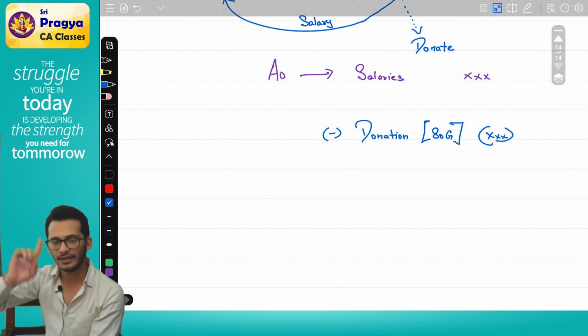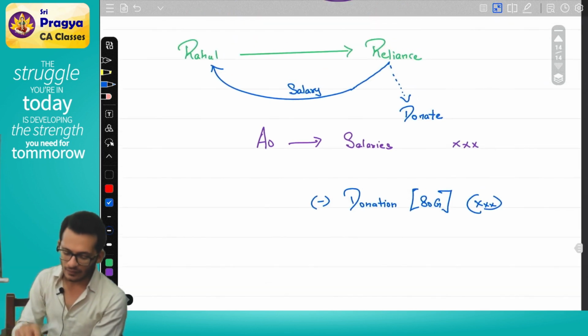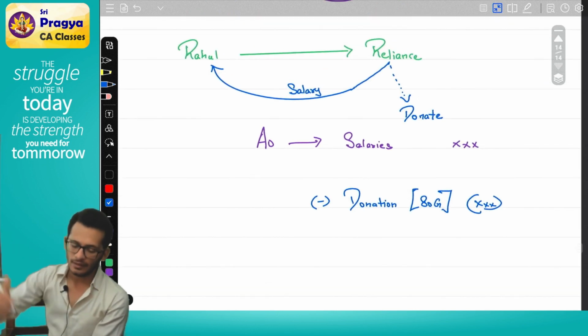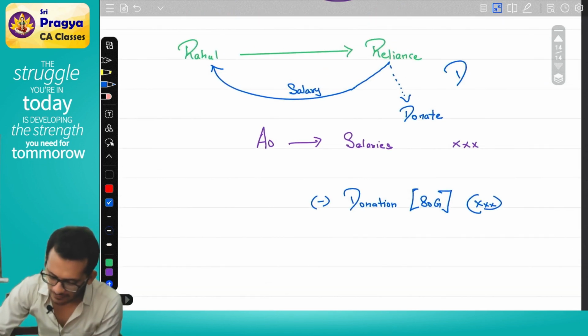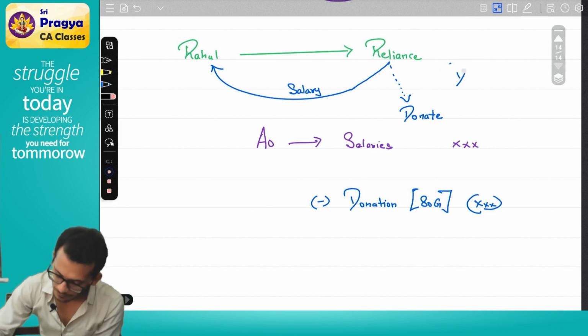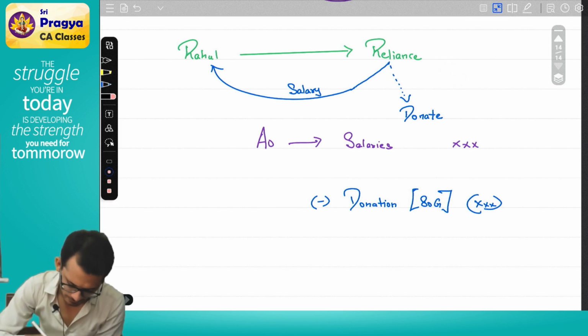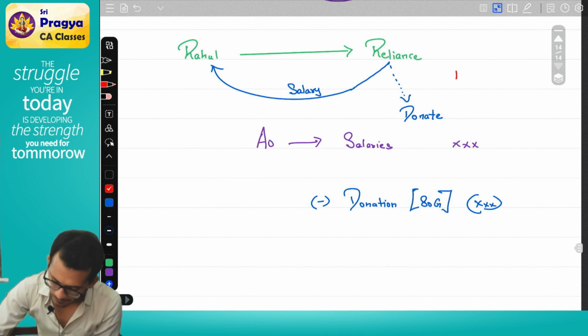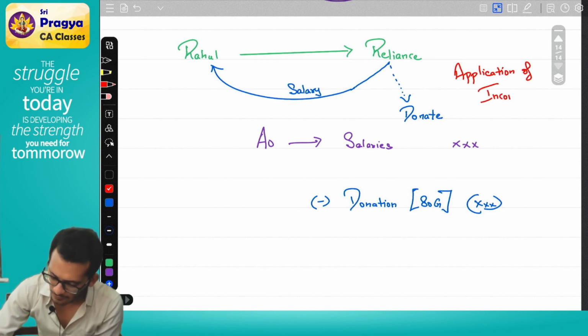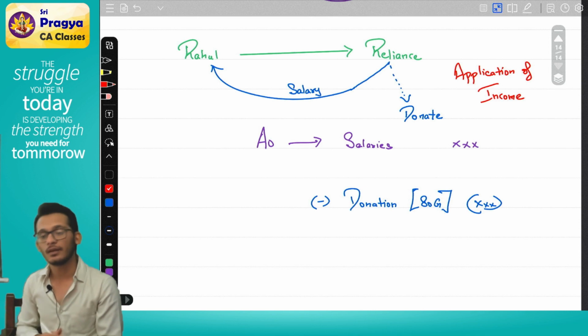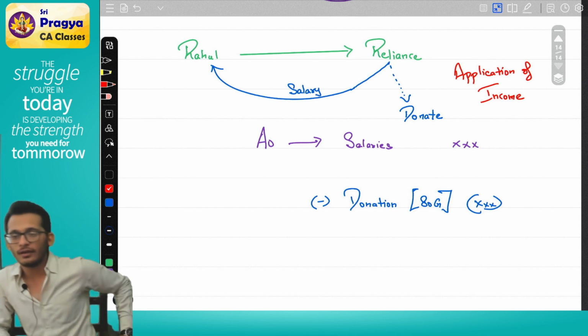Now is the assessing officer right? Yes. Understand that the transaction which is happening on the top is called application of income. Rahul, what do you mean by application of income? I am trying to tell you to understand whether the decision to donate was of Reliance or of Rahul. It was of Rahul. Yes or no? Rahul could have done two things.